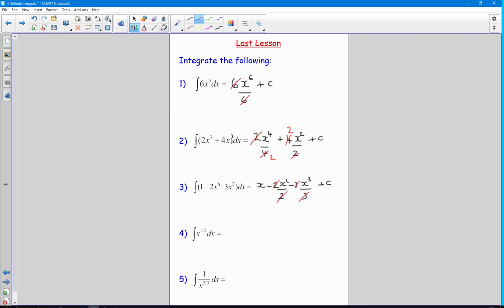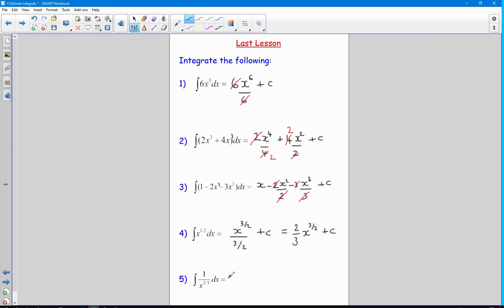It becomes slightly more tricky when we have fractional indices, so when I integrate this I get x to the 3 over 2, and I have to divide by the new power 3 over 2, plus c, and dividing by 3 over 2 is the same as timesing by 2/3, so this becomes 2/3 x to the 3 over 2 plus c.